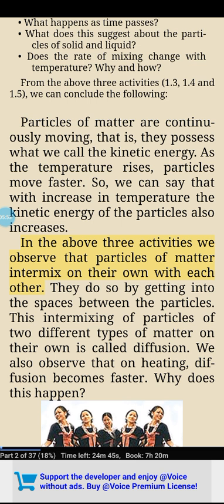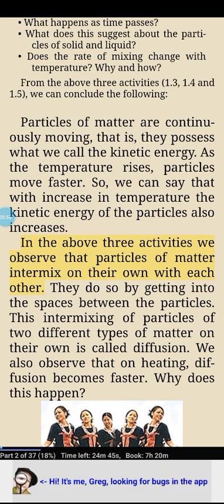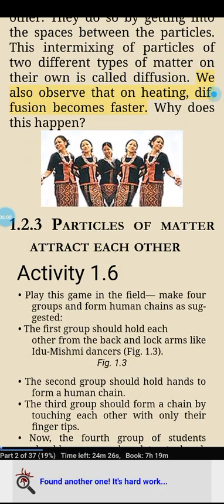In the above three activities we observe that particles of matter intermix on their own with each other. They do so by getting into the spaces between the particles. This intermixing of particles of two different types of matter on their own is called diffusion. We also observe that on heating, diffusion becomes faster. Why does this happen? 1.2.3 Particles of matter attract each other.